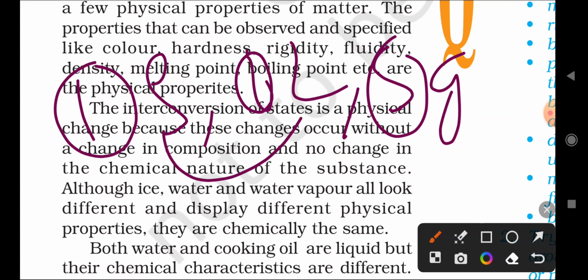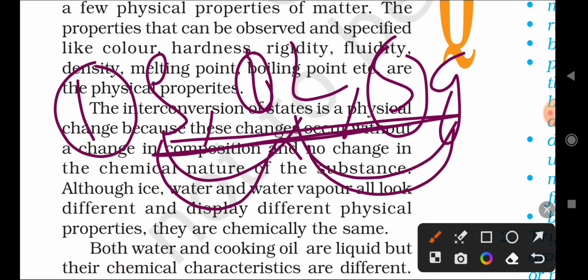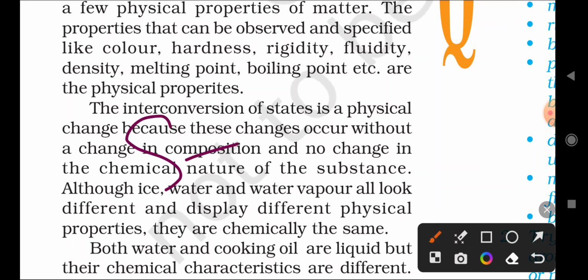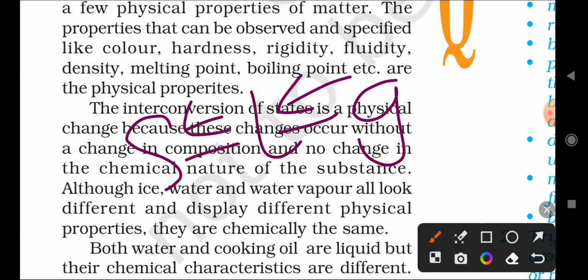So we can convert solid into liquid, liquid into gas, or gas into liquid and liquid into solid, by applying temperature. In these conversions, the chemical composition does not change. While converting from one state to another state, the substance remains the same, and only the physical state changes.